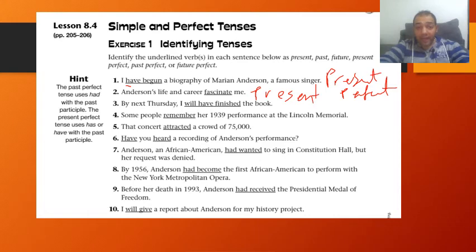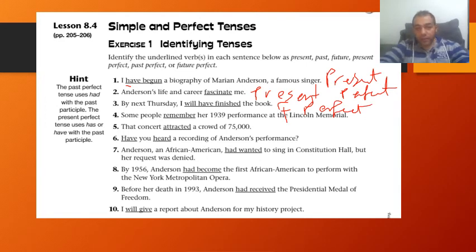By next Thursday, I will have finished. So when you find will, we're talking about the future. But have finished means we're talking about future perfect. Excellent. Future perfect.